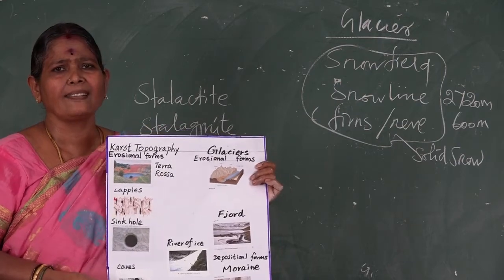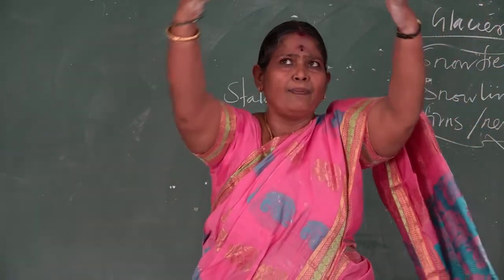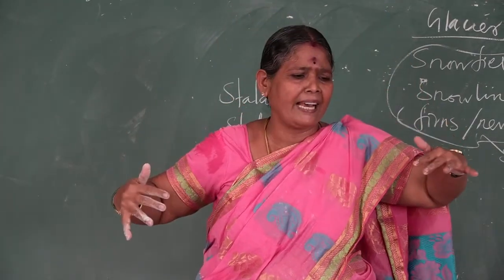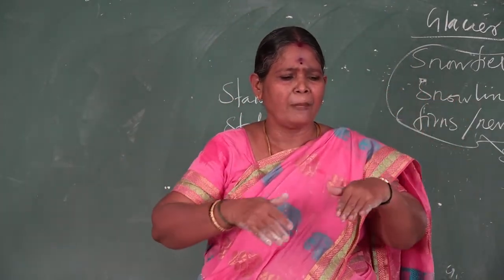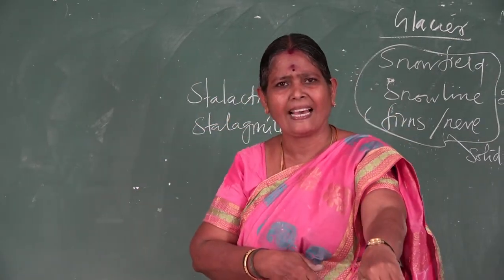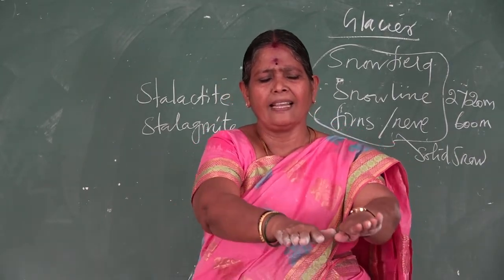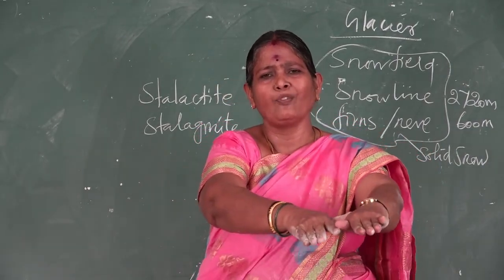All the features. What is called a cirque? Imagine any huge heap of sand where three children are playing. One child is sliding through the sand. You see that an armchair-like, bowl-like shape is formed.